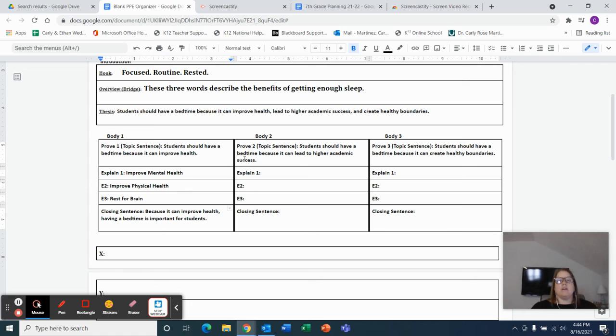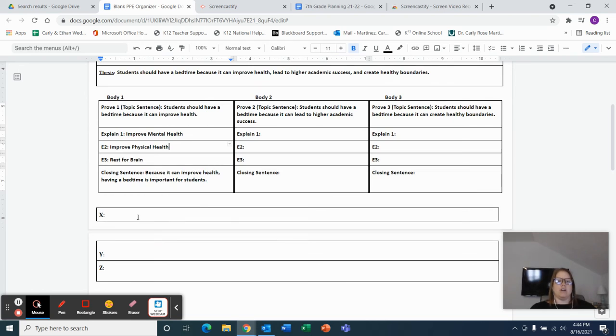Okay. You would then go through and do the same thing for your body paragraph 2 and your body paragraph 3. For today's example, I'm just going to stick with body paragraph 1. For some of you, you may only be doing one body paragraph right now, and that's totally okay. We'll build up to these additional paragraphs as we move throughout our year.